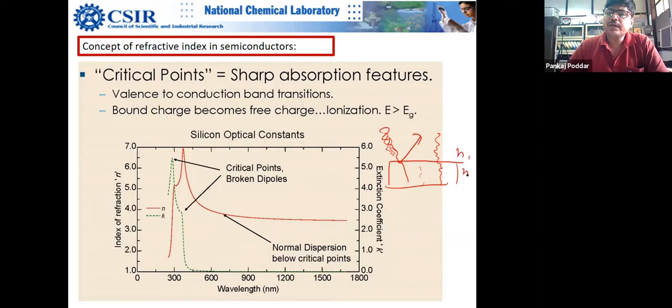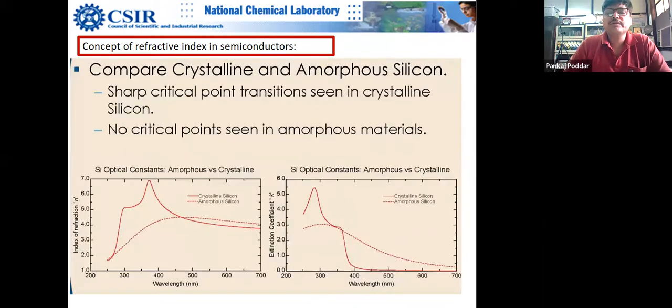So your N1 and N2 directly affect this. Eg will come in later into the picture. First, the photon should enter, and should not reflect back. So what I'm trying to tell you is that n is equally important for any optical devices, be it solar cells, but most of the focus somehow remains around band gaps, which is unfair, I believe. So anyway, this is my rant of the day.